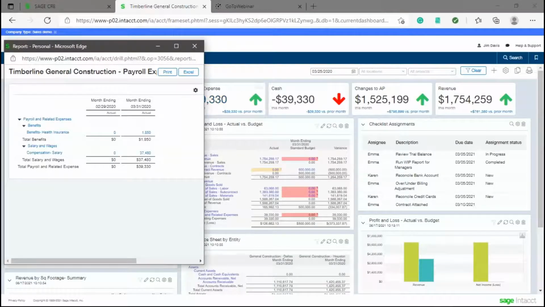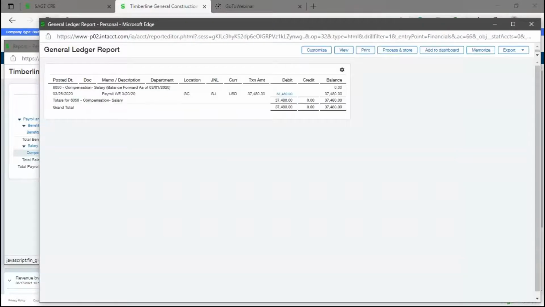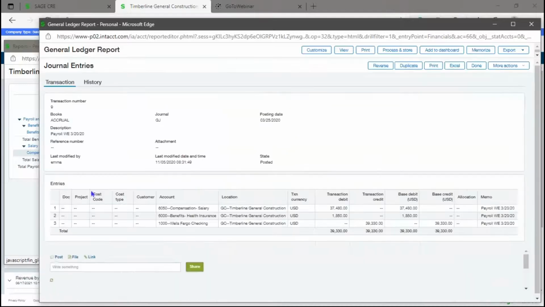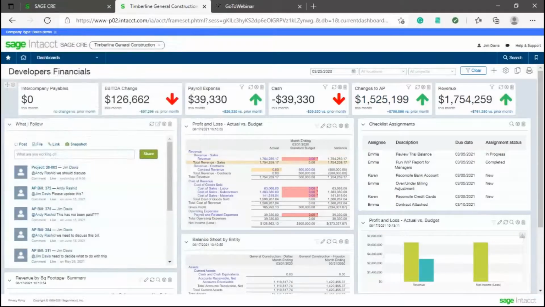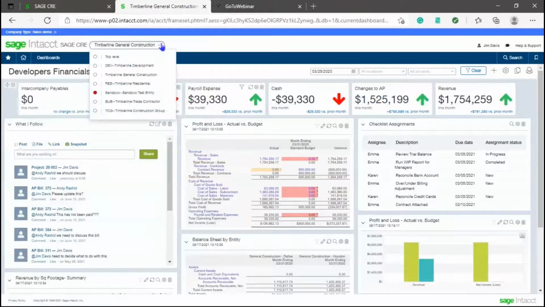So from the dashboard, I can start drilling down and I can look at this and go, well, no, let's see what that is. Here's my GL transaction. I can go deeper and I can actually see that journal entry and what it came from. Where did it happen? Why is it there? Very quickly getting to that information that we need. So these dashboards allow us to get that. We have that insight into our system quickly and efficiently.